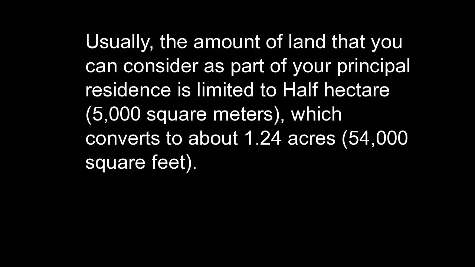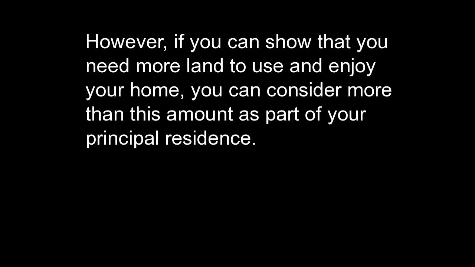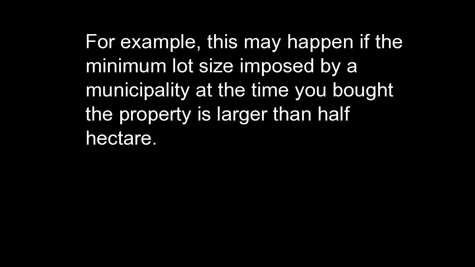Usually, the amount of land that you can consider as part of your principal residence is limited to half a hectare, 5,000 square meters, which converts to about 1.24 acres or 54,000 square feet. However, if you can show that you need more land to use and enjoy your home, you can consider more than this amount as part of your principal residence. For example, this may happen if the minimum lot size imposed by a municipality at the time you bought the property is larger than half a hectare.